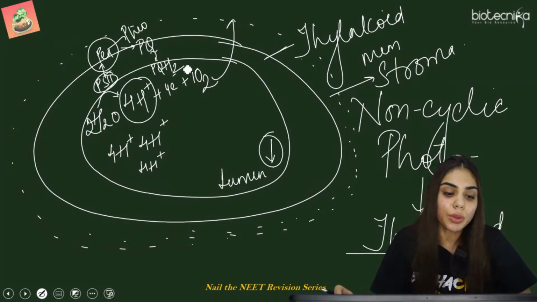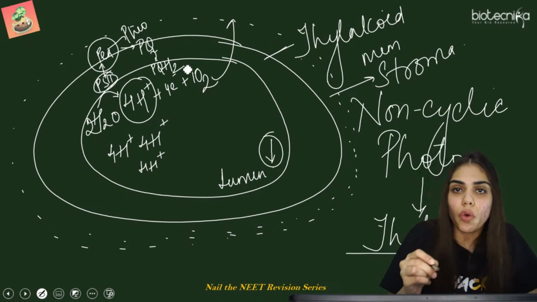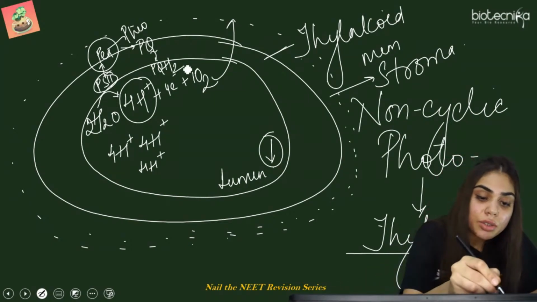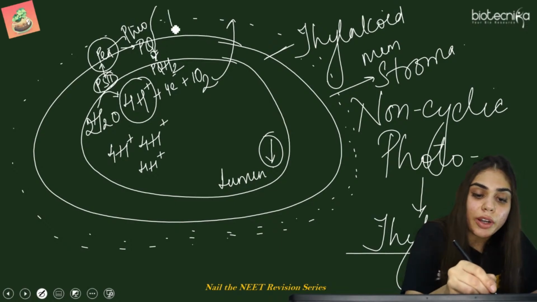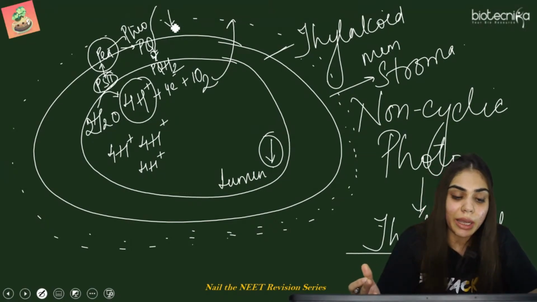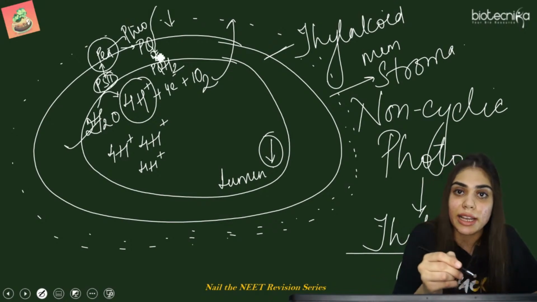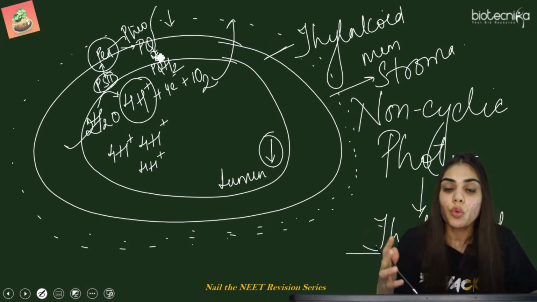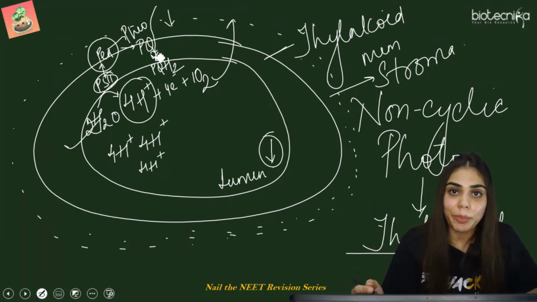क्योंकि PQH2 is formed and this plastoquinone बोलता है कि I'm not just accepting the electron, I also want a proton from the outside. So जब ये प्रोटॉन बाहर से एक्सेप्ट करता है तो यहाँ पे फिर प्रोटॉन की कमी हो जाती है. There is a lack of proton in the stroma. एक तो ल्यूमेन में प्रोटॉन वैसे ही ज्यादा बढ़ गया because of this photolysis. Again this PQ form, it is accepting the proton from the outside, which results in a very low pH in stroma. So what is happening here?